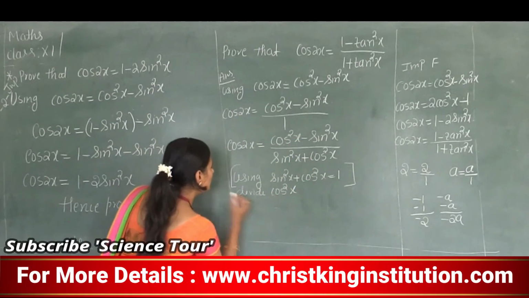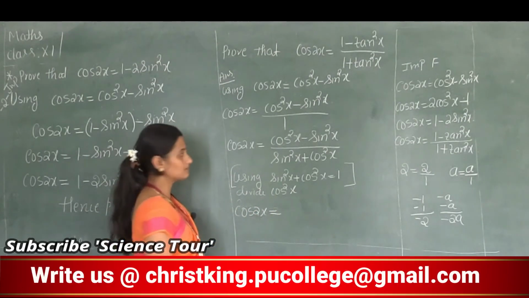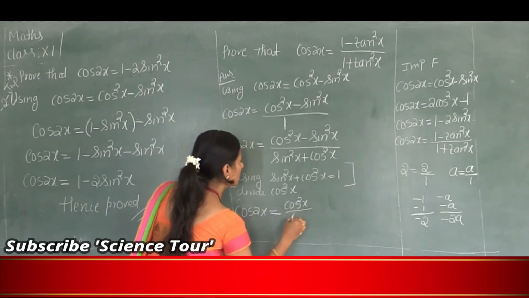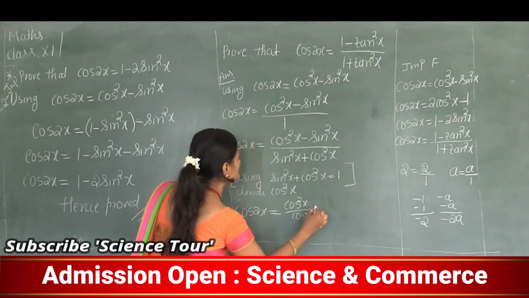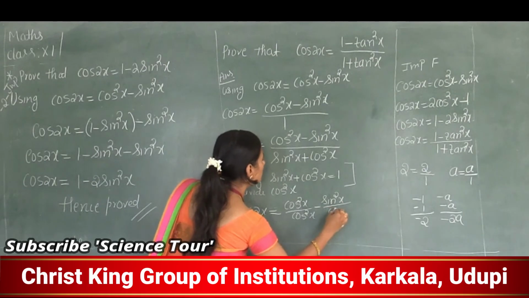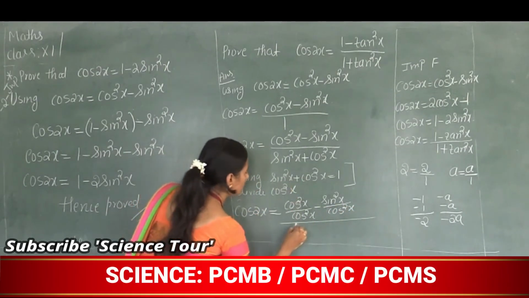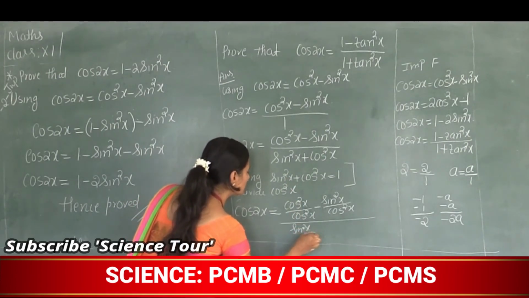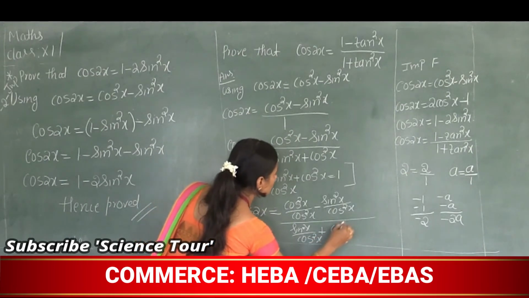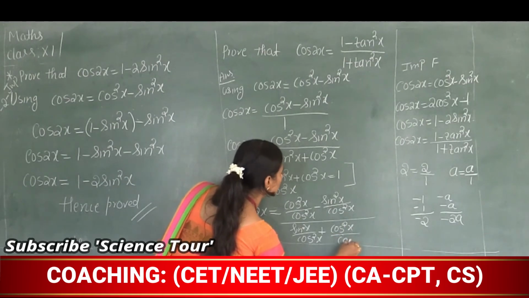So now I will divide by that cos square x. So cos 2x is, I divide here, cos square x divided by cos square x minus sin square x divided by cos square x, whole divided by sin square x divided by cos square x plus cos square x divided by cos square x, right?